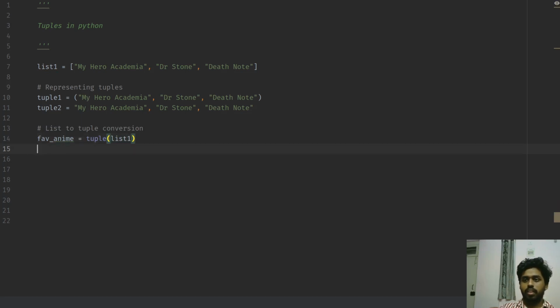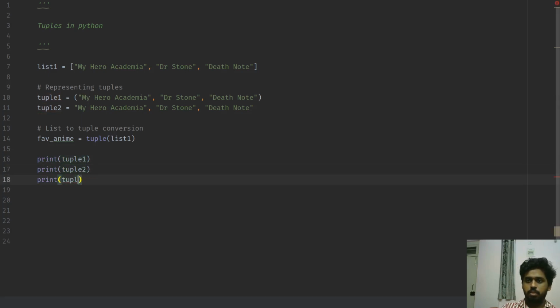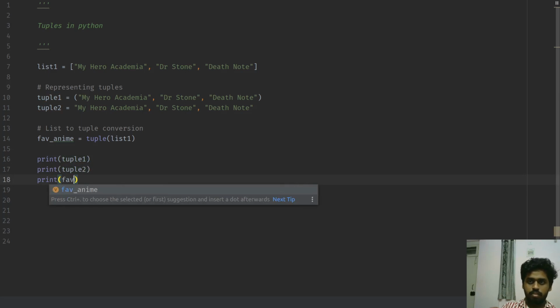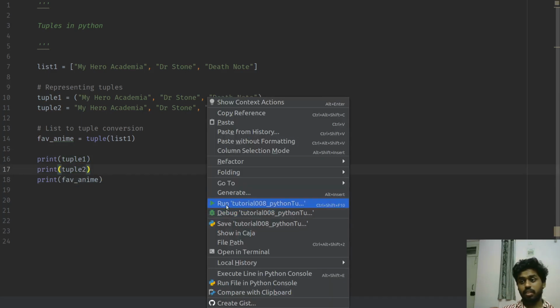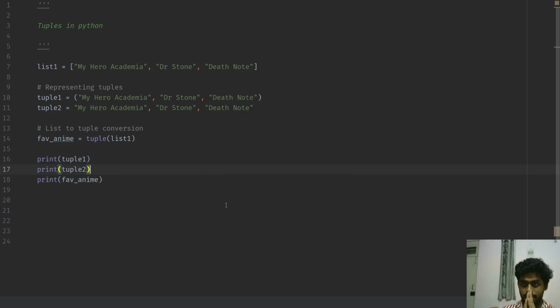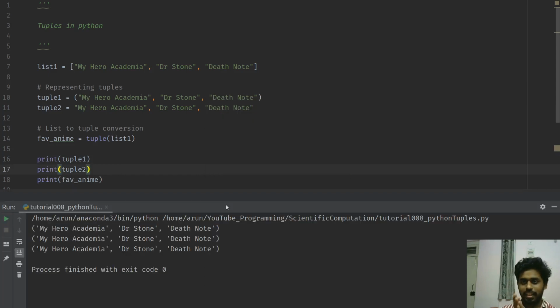Now I'll print in 3 different lines: tuple 1, tuple 2, and then fave_anime. Let's see what these 3 look like. All the 3 are exactly the same.